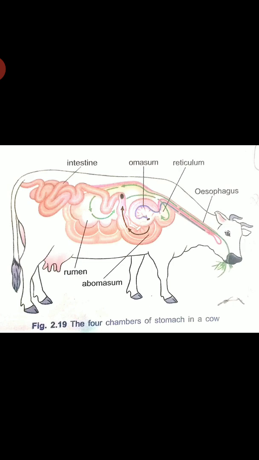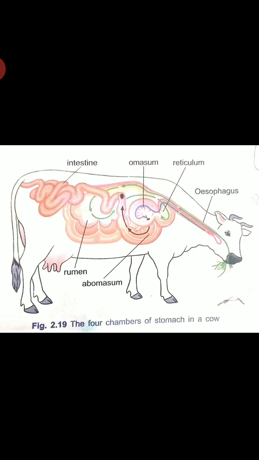The grass is rich in cellulose, a type of carbohydrate. In ruminants like cattle, deer, etc., bacteria present in the rumen help in the digestion of cellulose. Many animals, including humans, cannot digest cellulose. Animals like horses, rabbits, etc. have a large sac-like structure called the cecum between the esophagus and small intestine. The cellulose of the food is digested here by the action of certain bacteria which are not present in humans.